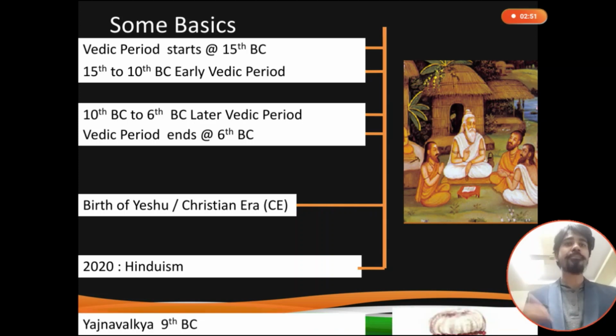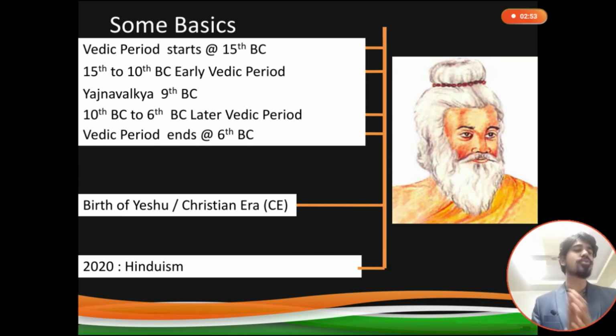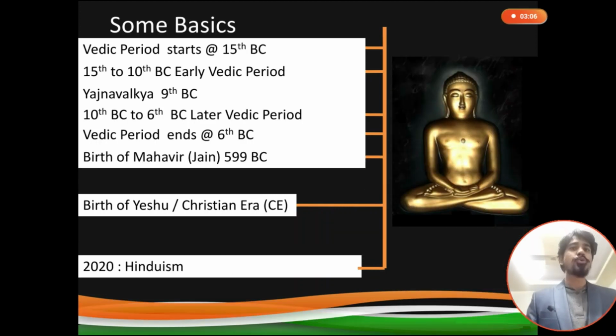In between, there comes one person whose name was Yajnavalkya. He was born in 9th century before Christ. What is the importance of Yajnavalkya? Why am I mentioning him here? We'll see that in the subsequent lecture. So this is the birth of Mahavir, that is 599 years before Christ.